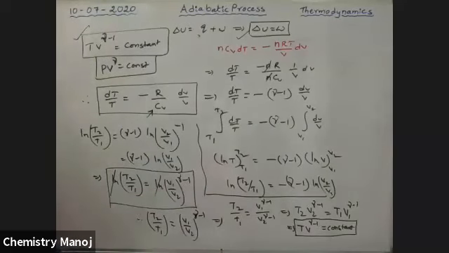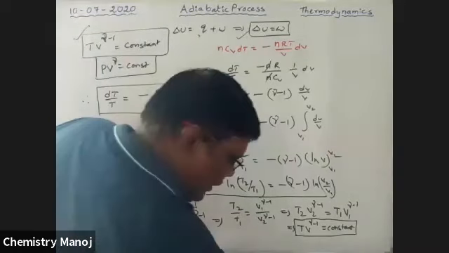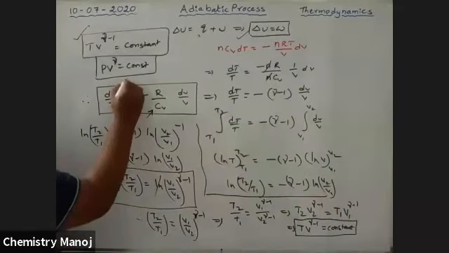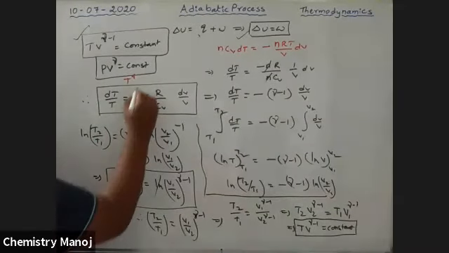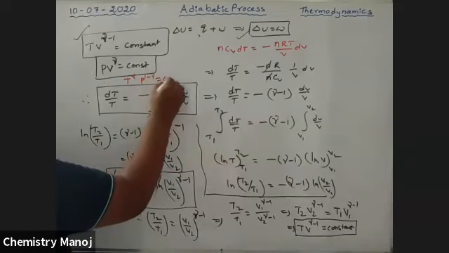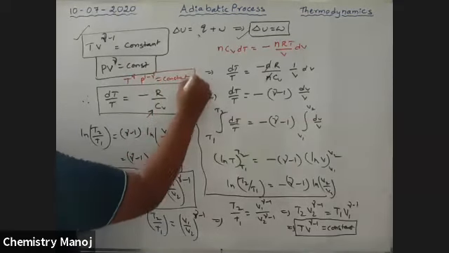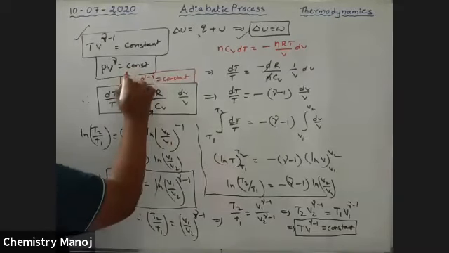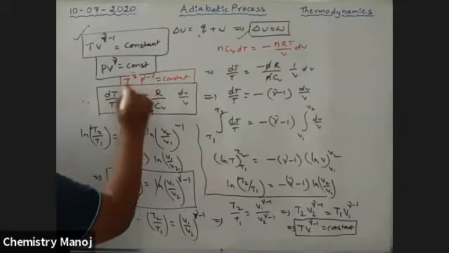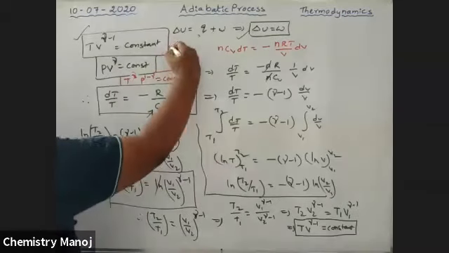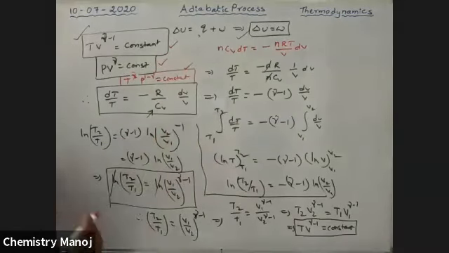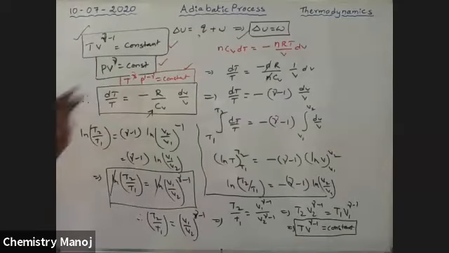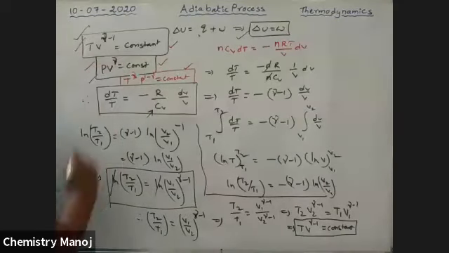So for temperature and pressure, see here, I'm changing the pressure: T power gamma, P power 1 minus gamma is equal to constant. This is the relation between temperature and pressure. These are the different relations applicable for an adiabatic process. Just like this derivation, these are also derivations, so no need of derivations, you should know just the relations.